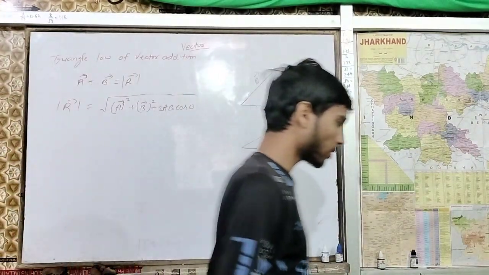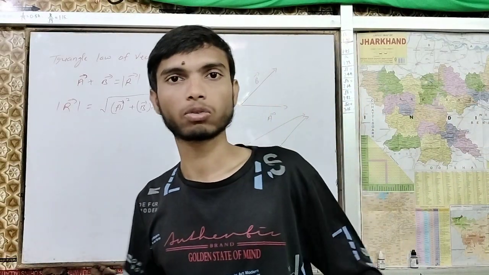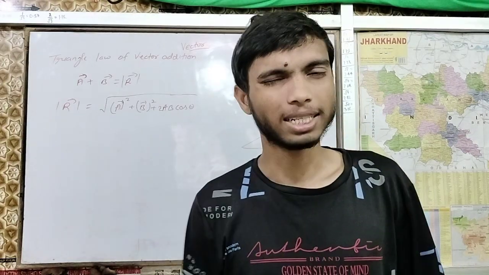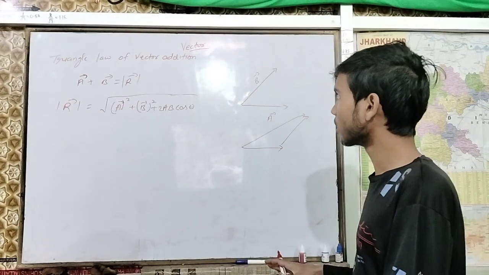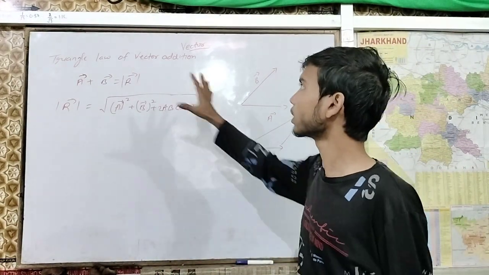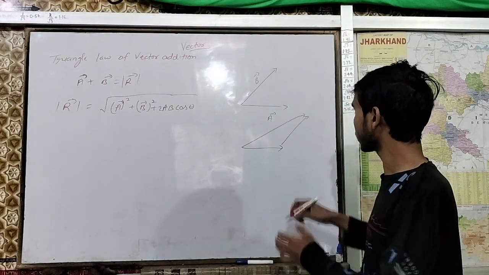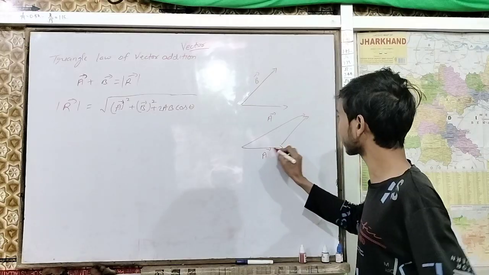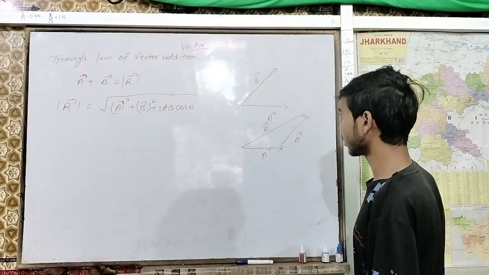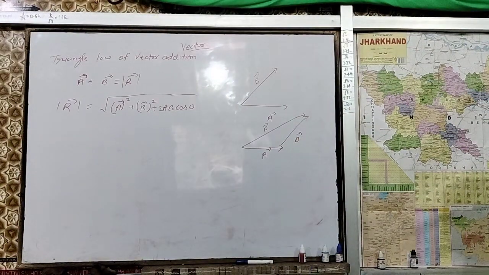But remember this is a square. So the magnitude of the resulting vector will be equal to the under root of vector A square plus vector B square plus 2AB cos theta. This is just a formula to calculate the magnitude of the resulting vector in the case of a triangle. Clear? In this case this is A and this is B and this is our resulting vector. This is also a vector, but this is the resulting vector. Clear?